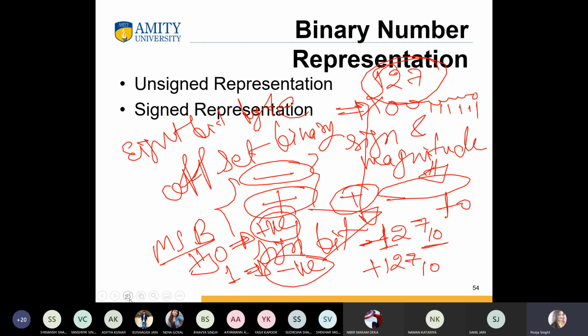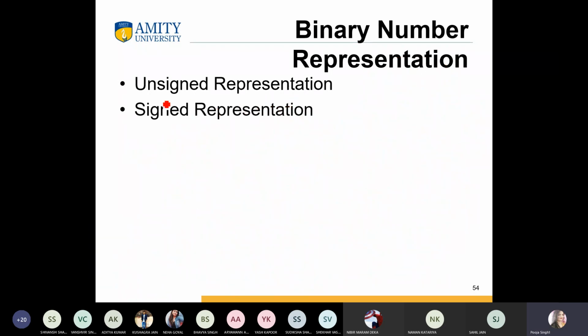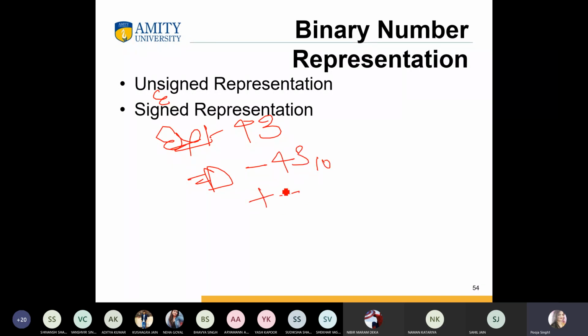Let me clear all these things. As another example, if I take 43 base 10, positive 43, we can write it here.